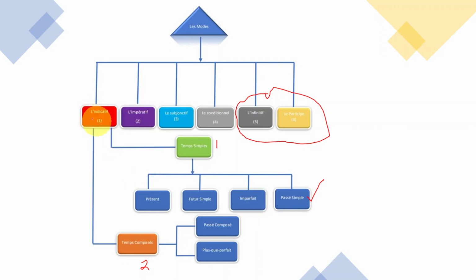Again, inside of l'indicatif, we have two parts. We have le temps simple. You need to know. For example, let's say je suis né au Canada. J'étais né au Canada. J'ai été né au Canada.